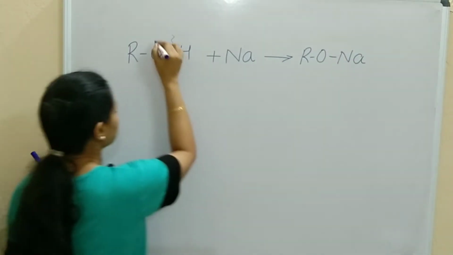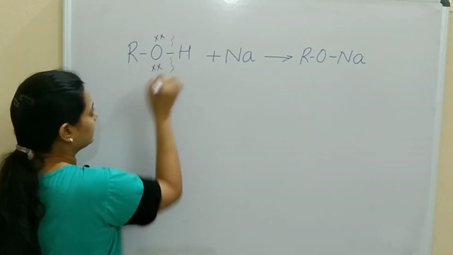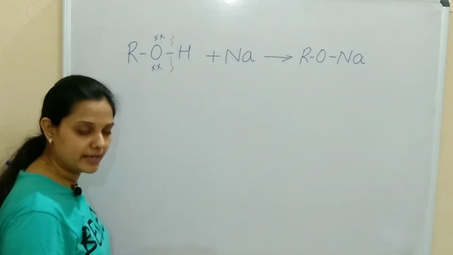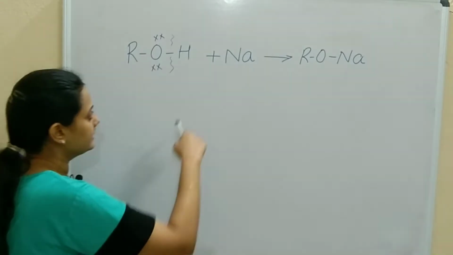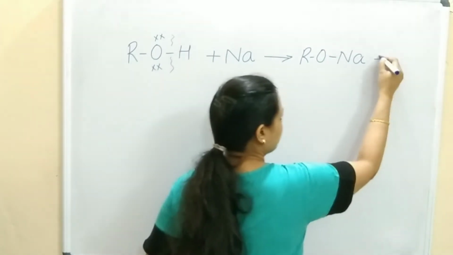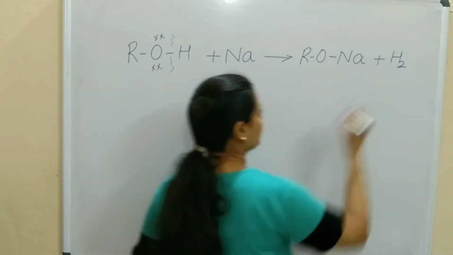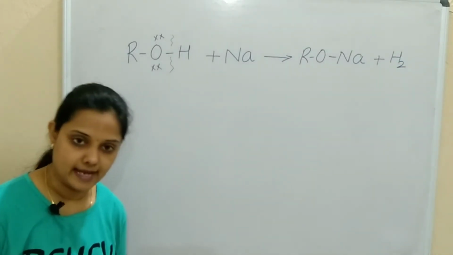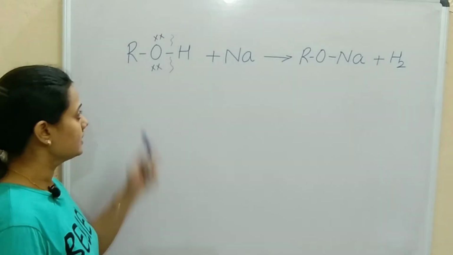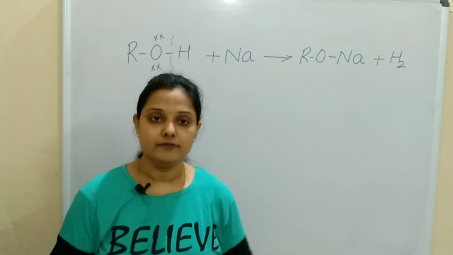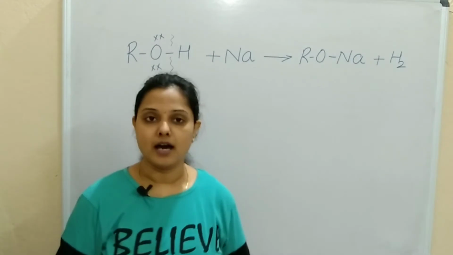Why? Because oxygen has the electrons, right? And sodium is a metal. It will attach with the oxygen and H will be released. And in the equation, it will form H2, hydrogen gas. Correct. So alcohols are reacting with the metal and forming RONa.